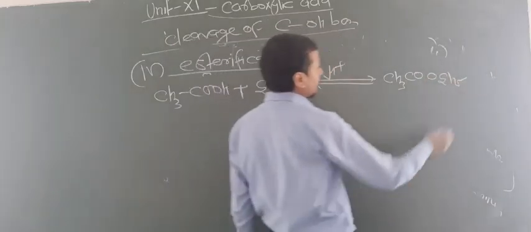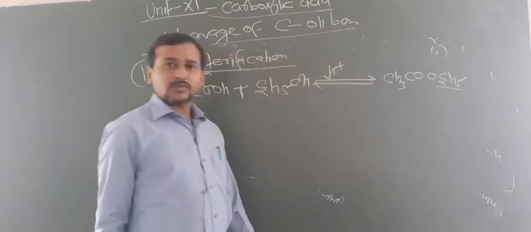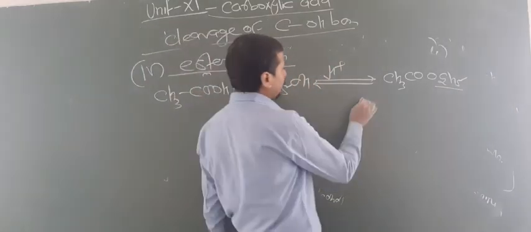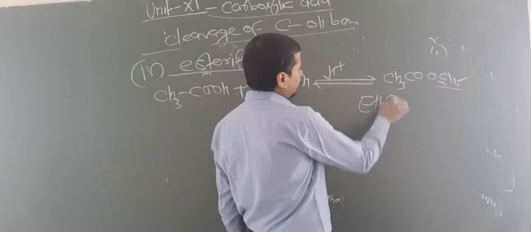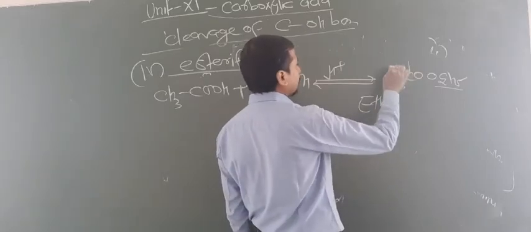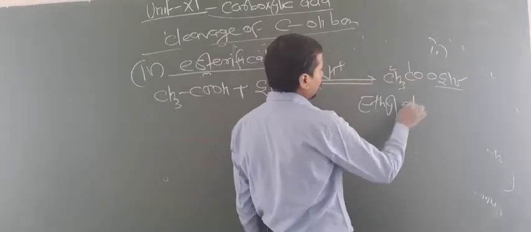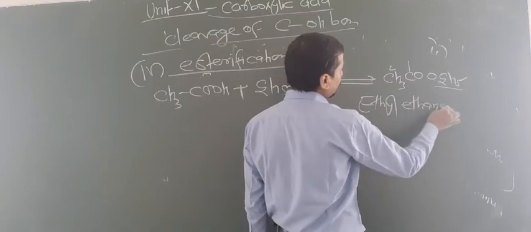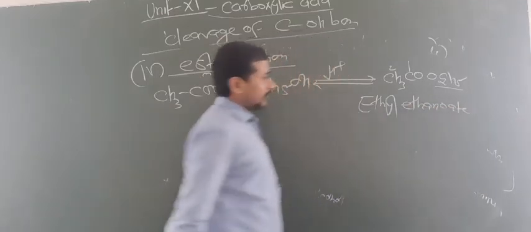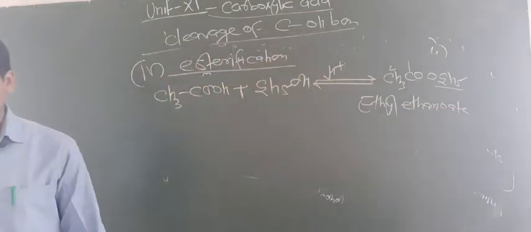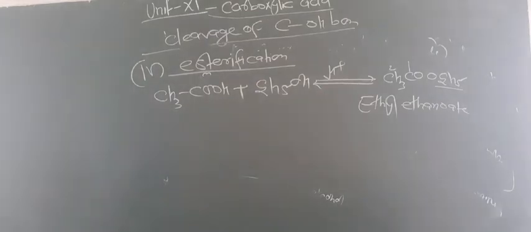So first of all you have to write the name of the group attached to the oxygen. So this is known as ethyl. Are you getting this point? And numbering is done from this carbon, 1 carbon, 2 carbon. So 2 carbon means ethane, and you have to add the word oate for ester. So this is known as ethyl ethanoate. So in this way you can name the ester.